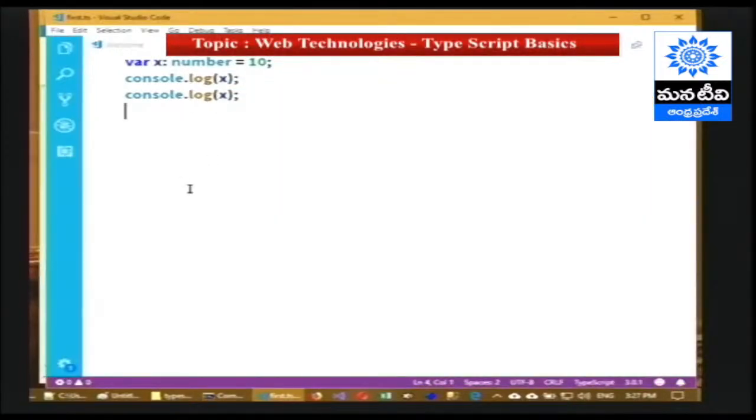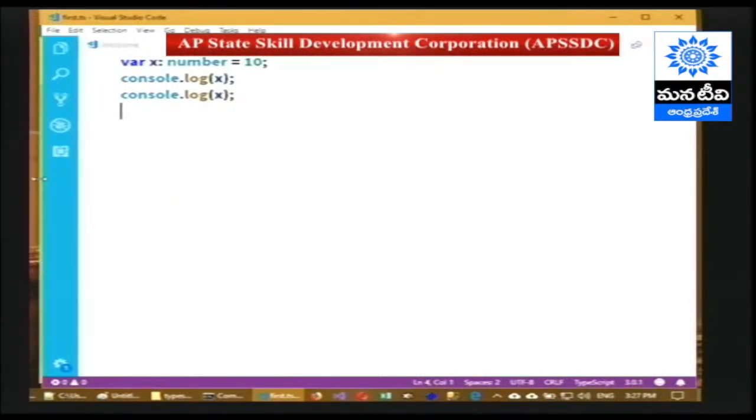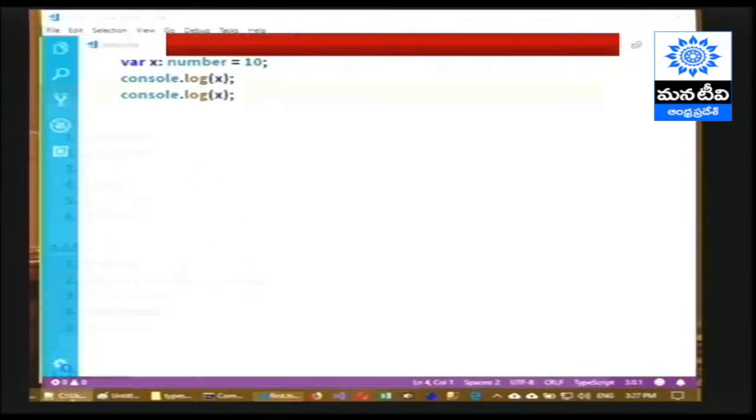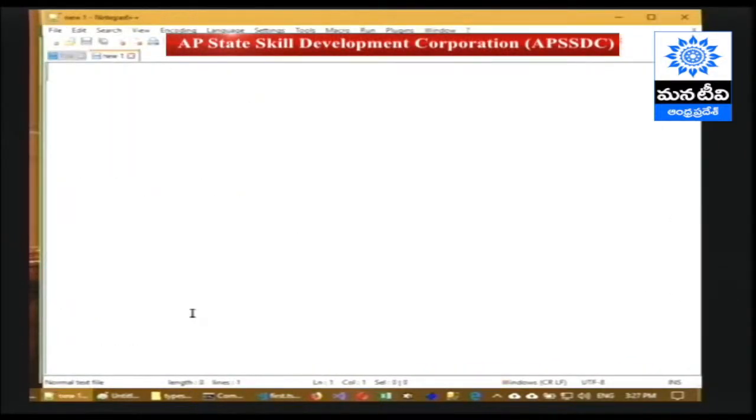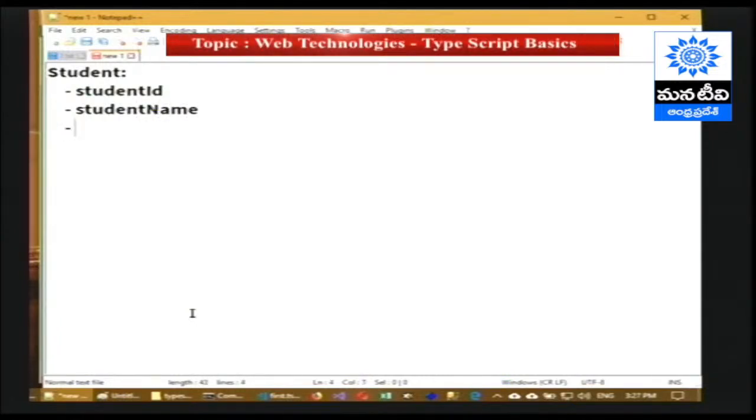Now let us try to create a class, and based on the class let us try to prepare some manipulations. For example, I would like to create a student class. Student is the name of the class. Student ID is a property which stores the ID number of the student. Next, name of the student, and then marks.